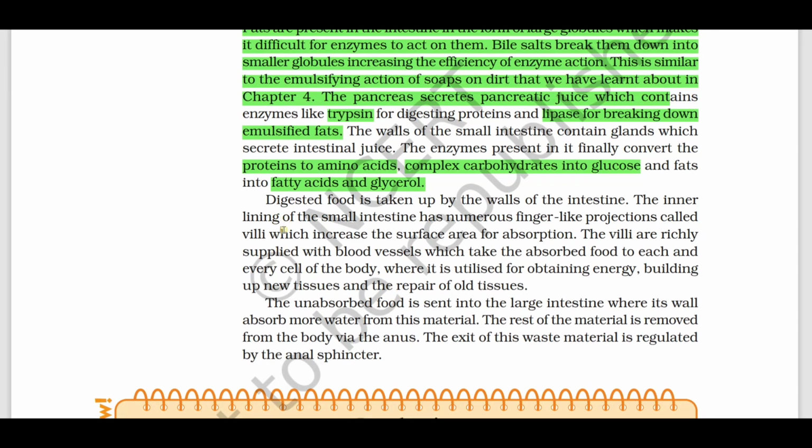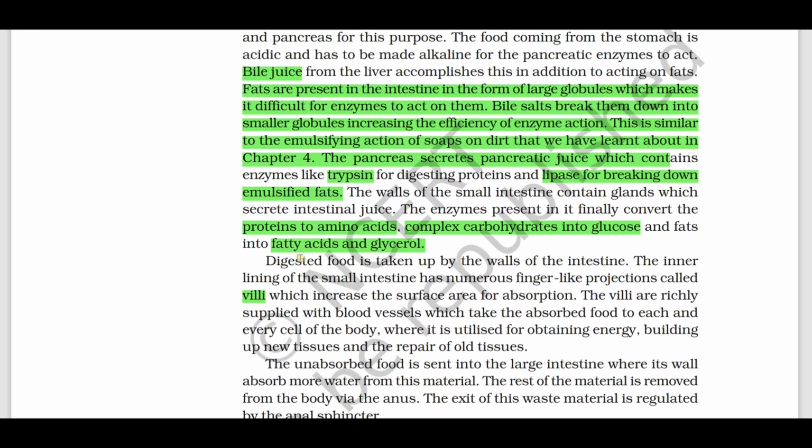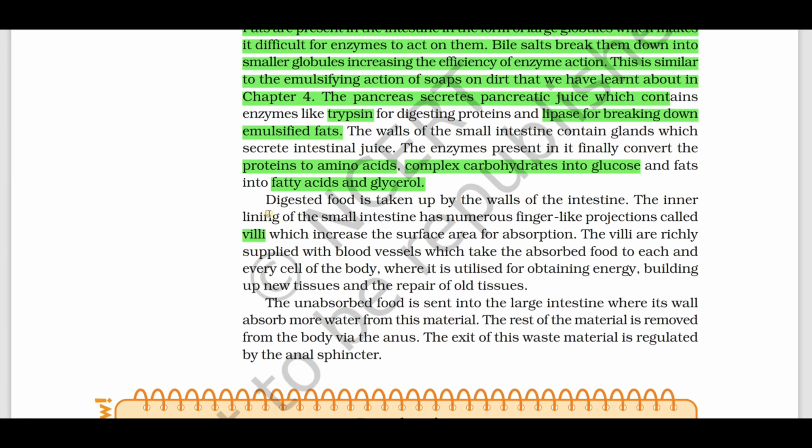The function of villi is again a 2 mark important question. From this part of the unit, you can definitely expect a question. The digested food is taken up by the walls of the intestine.